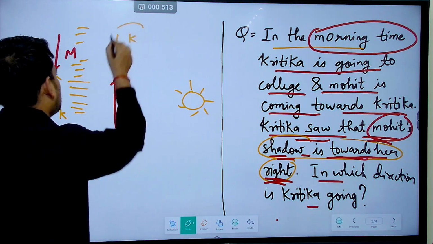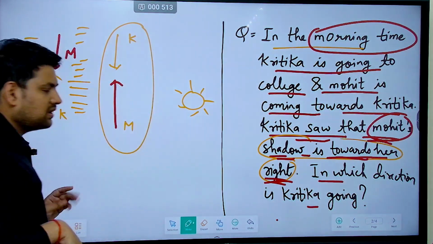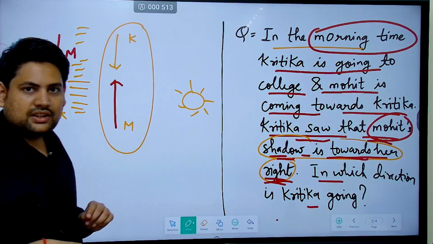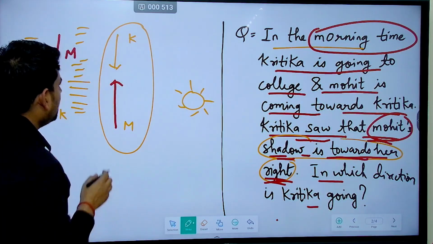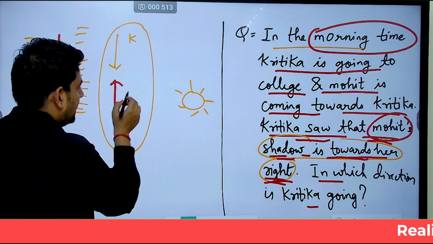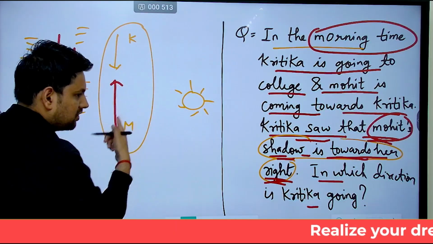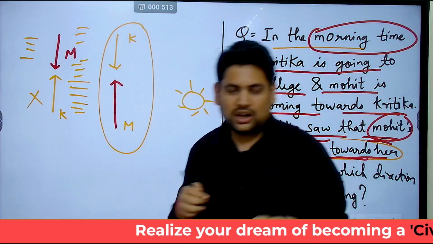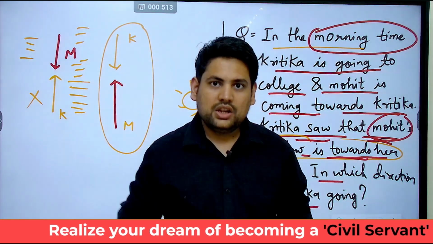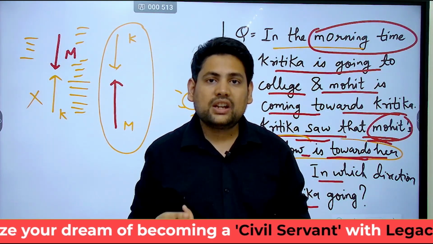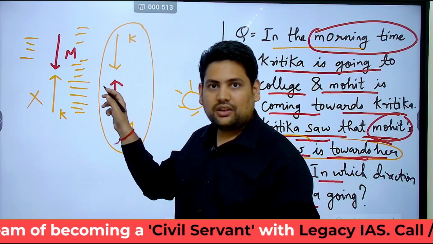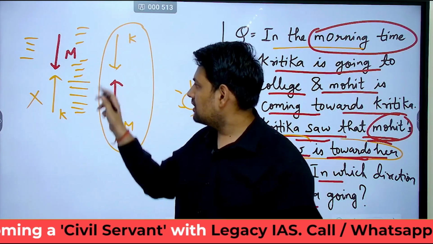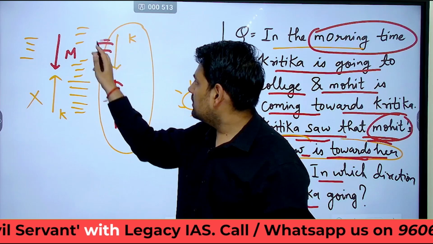This one is correct. We have got the answer that Kritika is going south. But let's check it. Kritika is saying that Mohit's shadow is falling towards her right. Now, if Kritika is going south, her right is this.